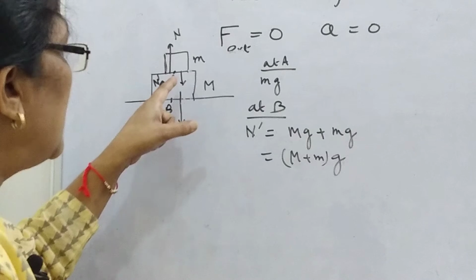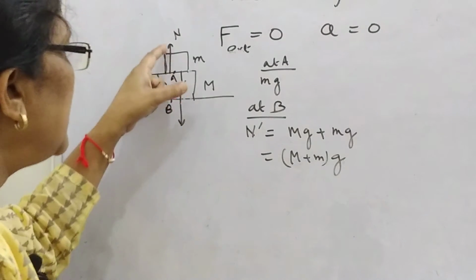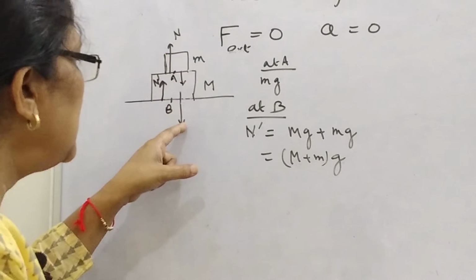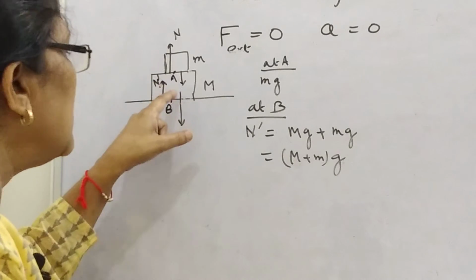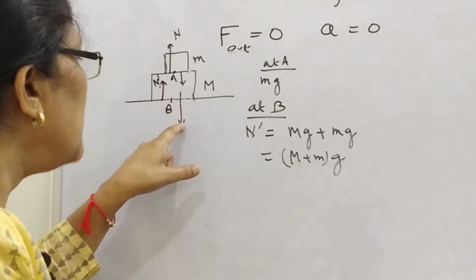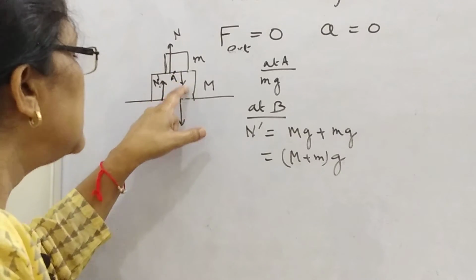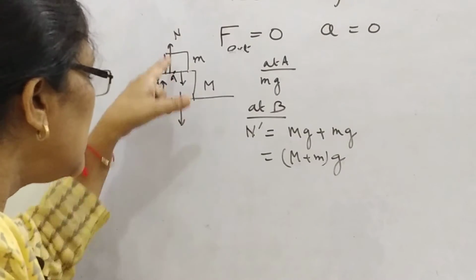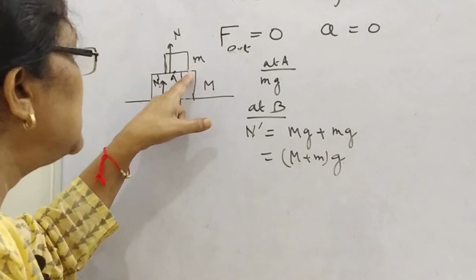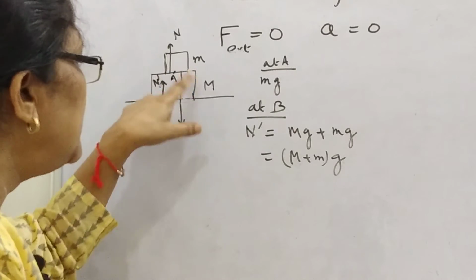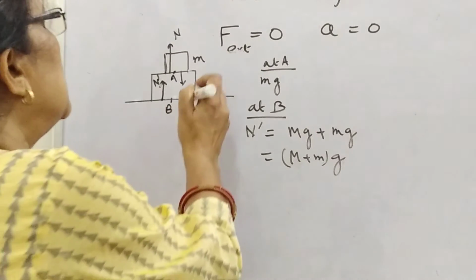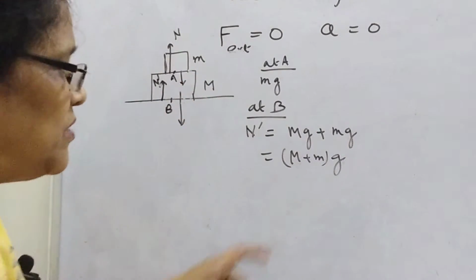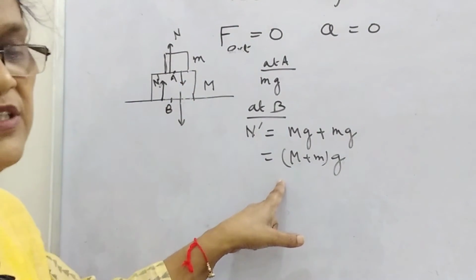So look here, this is mg, this is reaction, this is mg and this is reaction, but at point B not only this mg, this is also vertically downward. So in the downward direction there are these two forces, small mg and capital Mg. So you have written like this.